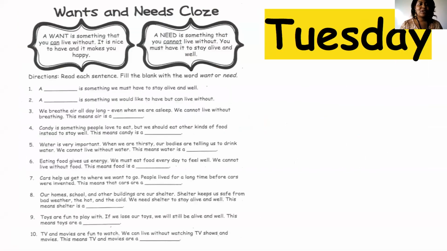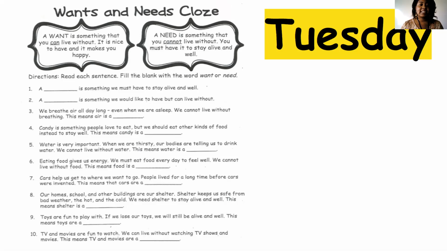Today, we are going to review wants and needs, and we're also going to have an assignment in which we will have to identify which statement represents a want and which statement represents a need. Remember, a want is something that you can live without. It is nice to have and it makes you happy. A need is something that you cannot live without. You must have it to stay alive and well.